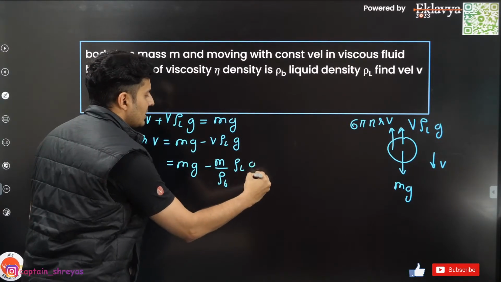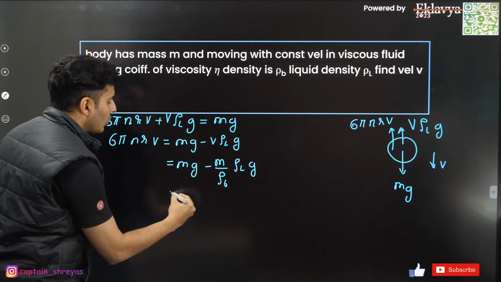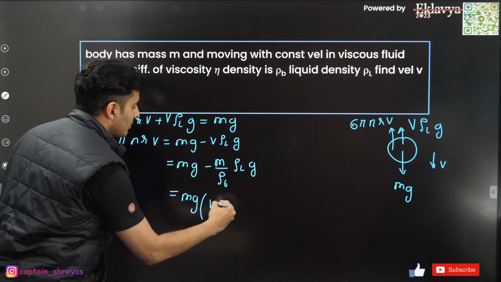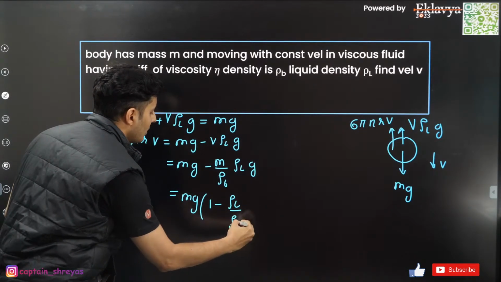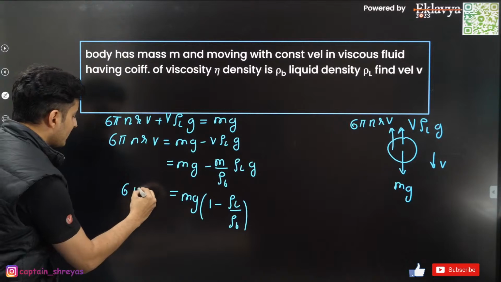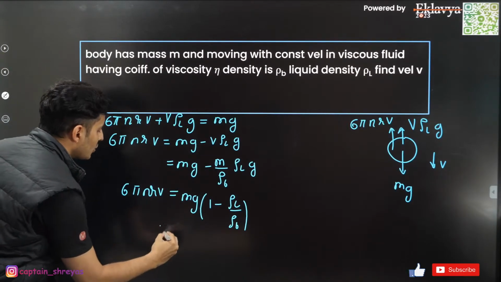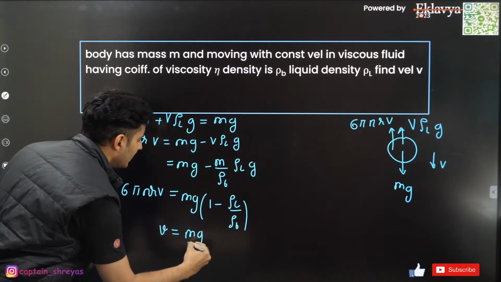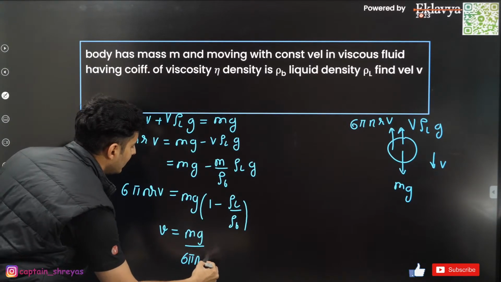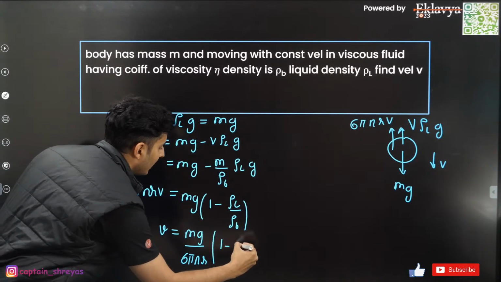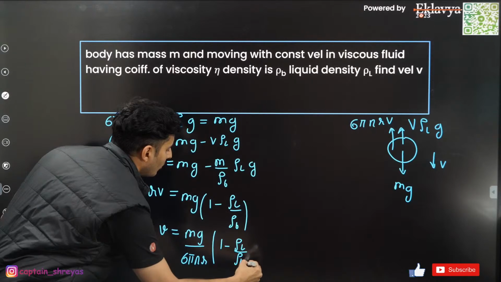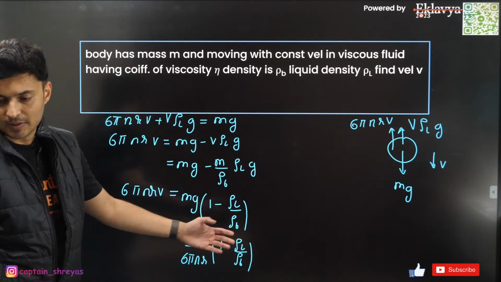So that's it. Just substitute. You can see m and g are common. So take mg common, and this will be 1 minus rho l by rho b is equal to 6 pi eta rv. So v will be basically mg divided by 6 pi eta r, times 1 minus rho l by rho b. That should be the final answer.